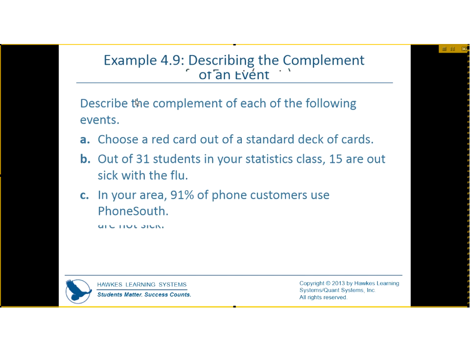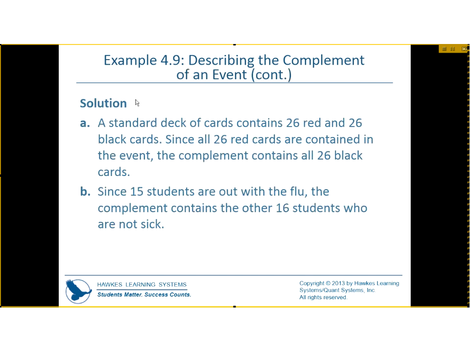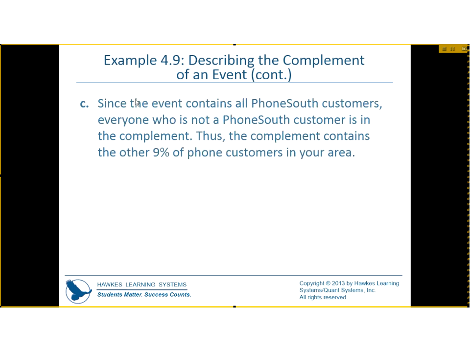Okay, so we know that in a deck of cards, there's 26 red and 26 black. Since 26 red cards are in the event, the complement is all the black cards, 26 of those. Since 15 students are out with the flu, the complement is the other 16 who are not sick. Since the event contains all Phone South customers, everyone who's not a Phone South customer is in the complement. Thus, the complement contains the other 9% of your phone customers in the area.